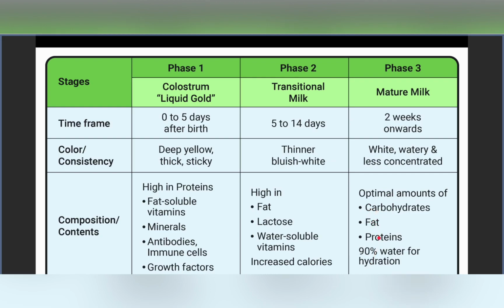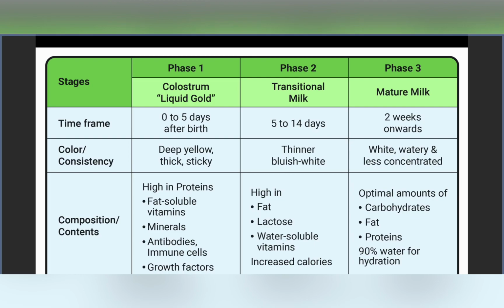Now if we consider the mature milk, in mature milk also we have two kinds of milk, the fore milk and the hind milk. The fore milk is the first watery milk which is expelled out in case of mature milk, and the hind milk is the milk which comes out after the initial release.